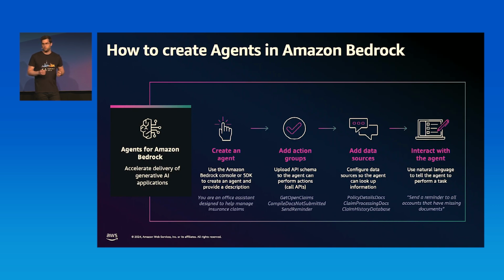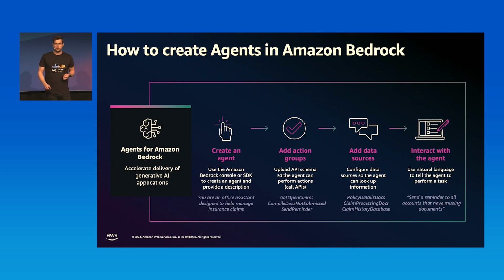So let's take an example. Let's take the insurance example that Olympia just shared. Let's say I'm in a banking scenario and I want to process insurance claims. With insurance claims, I want to see, for example, what the open claims are, what pending documents I need, and maybe I want to send a reminder. For that, I can create an agent, and that's what you see at the bottom.